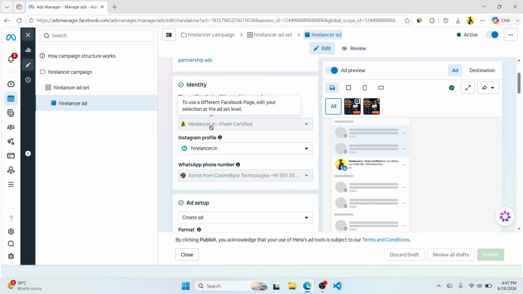But if you are targeting just Facebook people, you just have to know that you're going to target the older generations, right? So if your product or service does not belong to the younger generation, you can target Facebook.